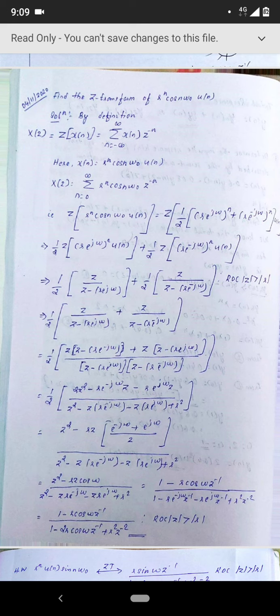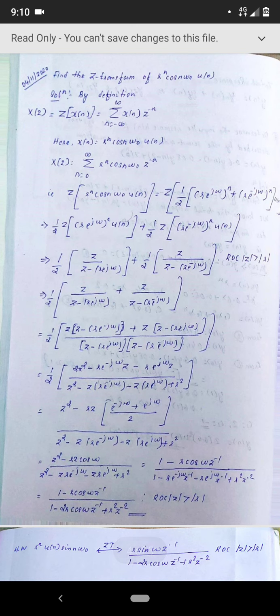Okay, so individually we can apply the principle of superposition here also. That is, half will come outside. We are finding the z transform of r into e raised to j omega the whole raised to n u of n plus half z transform of r into e raised to minus j omega the whole raised to n u of n. Now each term is typical to alpha raised to n u of n, where alpha for the first term will be r into e raised to j omega. For the second term, alpha will be r into e raised to minus j omega, only differences.